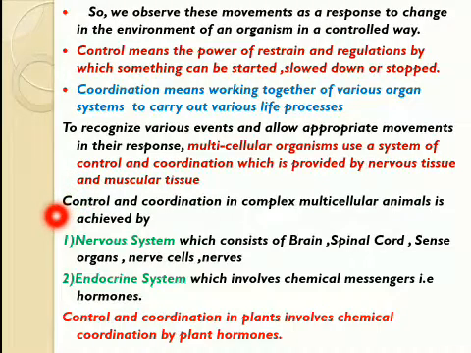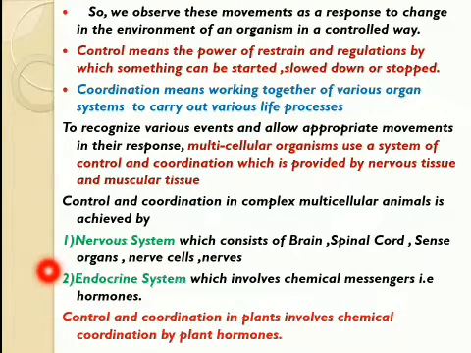Control and coordination in complex multicellular organisms is achieved by two systems: the nervous system, which involves the brain, spinal cord, sense organs, nerve cells, nerves, and the endocrine system, which involves chemical coordination with the help of chemical messengers that are hormones. In plants also, control and coordination involves chemical coordination by means of plant hormones.